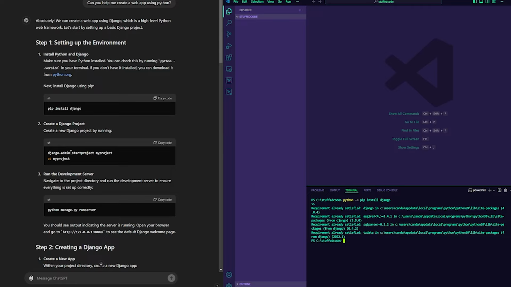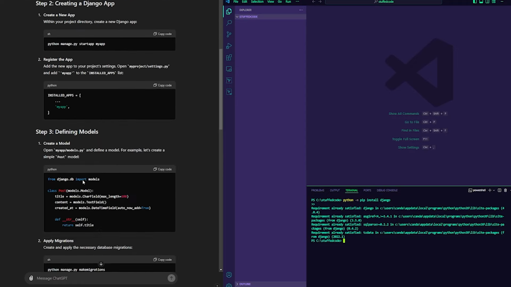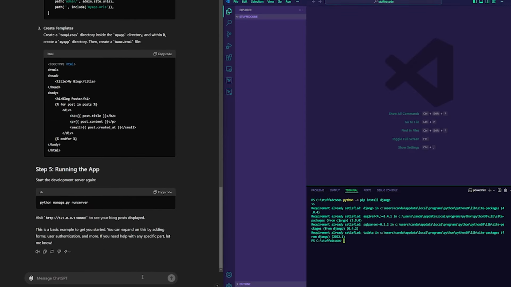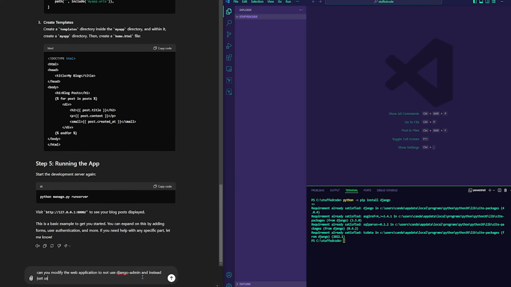We're not going to use Django admin. So basically what I'm going to do is ask, can you modify the web application to not use Django admin and instead just use Django?